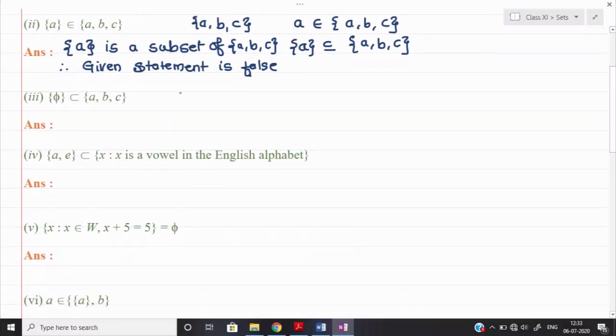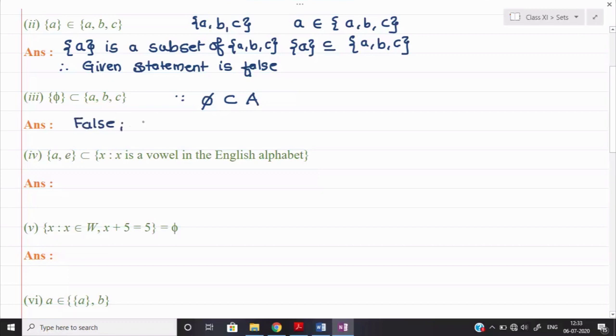I told you phi itself is a set and phi does not require the curly bracket. So remember, phi is a subset of any set, meaning if a set is there, phi will definitely be a subset of that particular set. So here, if it is given along with the curly bracket, that is a wrong statement, because phi does not require any curly bracket. Why do we use curly bracket? To bind the elements. But phi itself is a notation of a set, it does not require any curly bracket. So we can say that this statement is false,